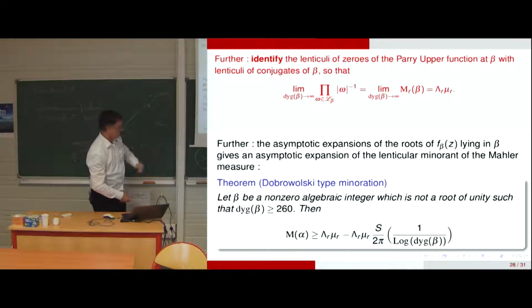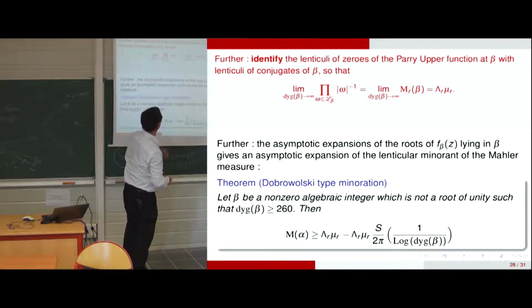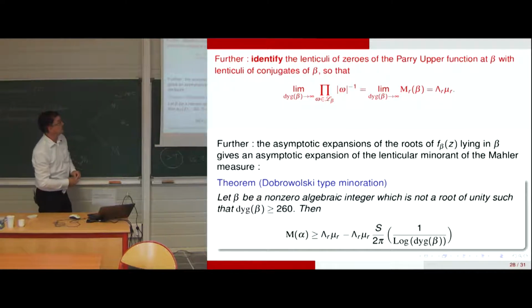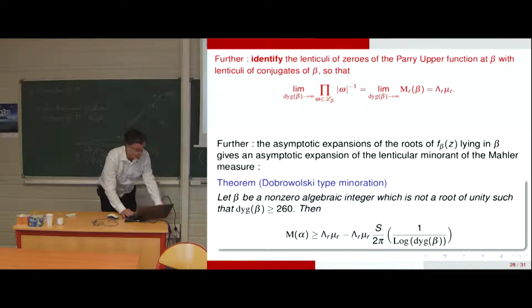So it's a minor round of the Mahler measure we obtain like that at the limit when beta tends to 1, when the dynamical degree tends to infinity. Okay.